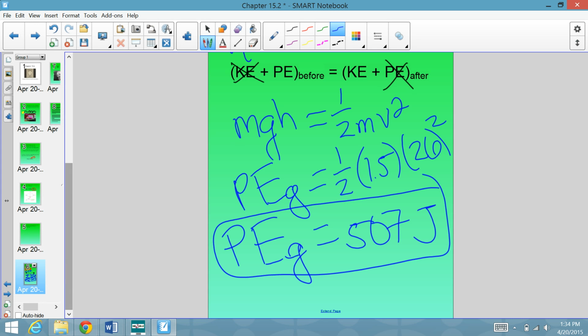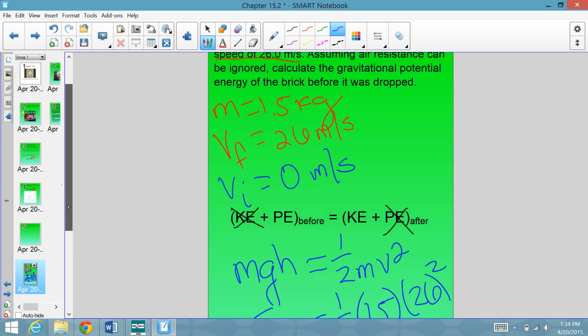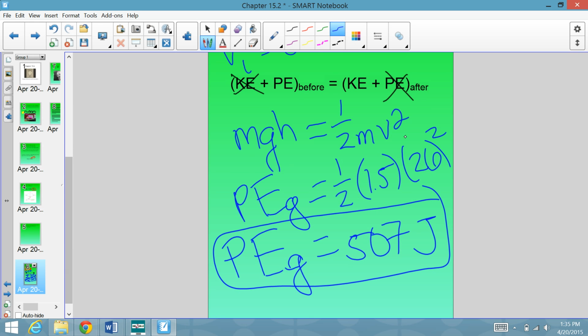So we started with what we knew, and we used our conservation of energy equation, and we narrowed down when we have kinetic and potential and when we don't. And from there, we were able to use the equations for both of those to figure out our answer.